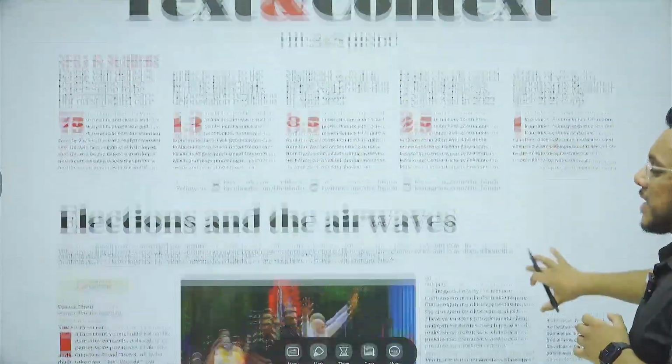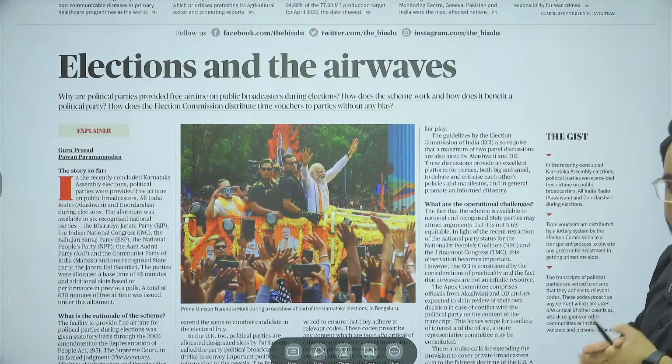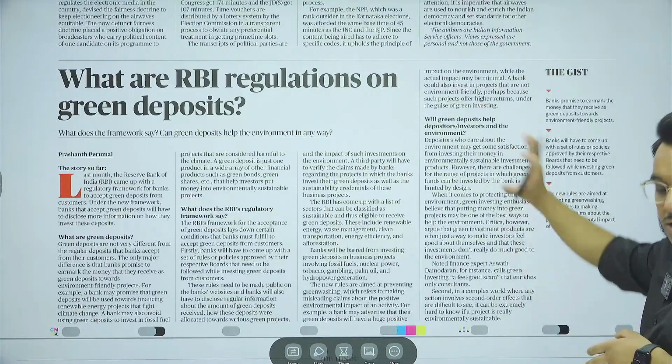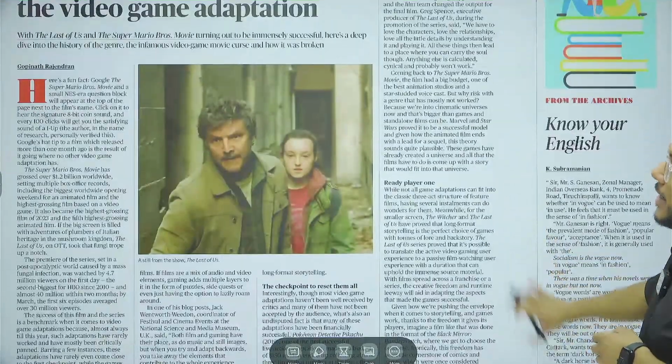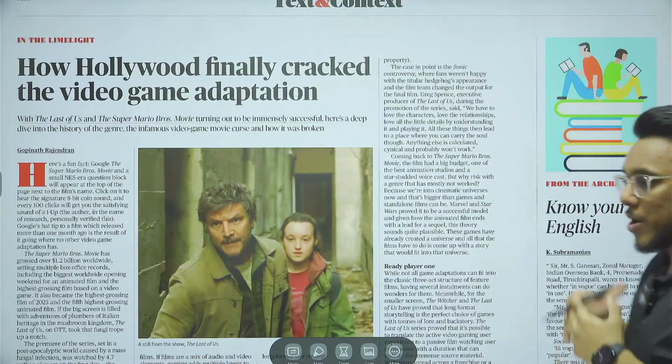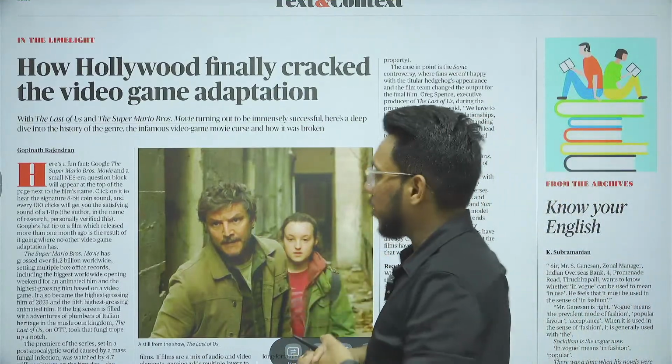Then moving to the Text and Context page, Election and the airwaves. We'll see this particular article with respect to the exam. What are the RBI regulations on green deposits? We'll see this particular article also. Then coming to the next one, In the Limelight. This Limelight article talks about Hollywood movies, TV series and all such things.